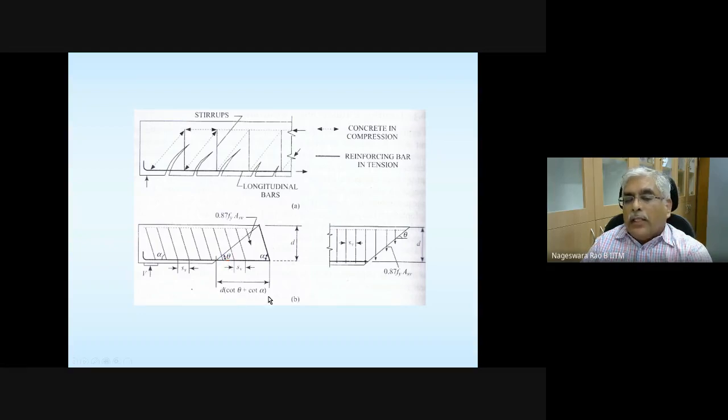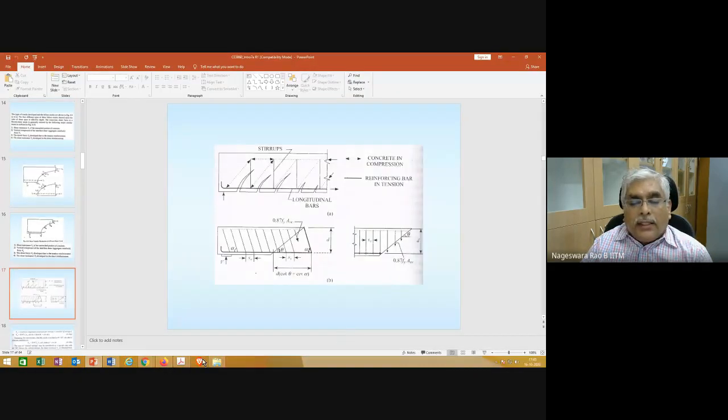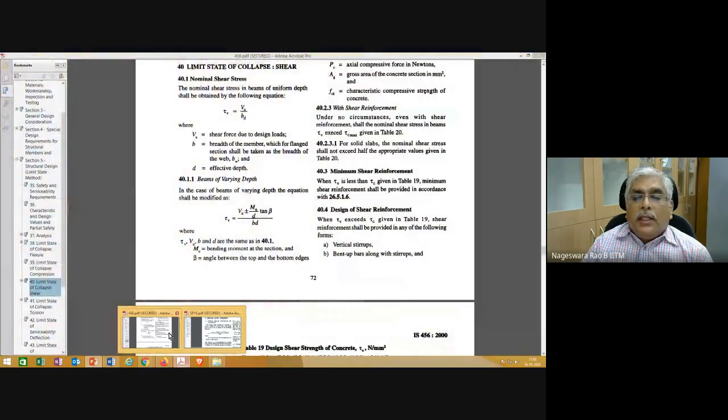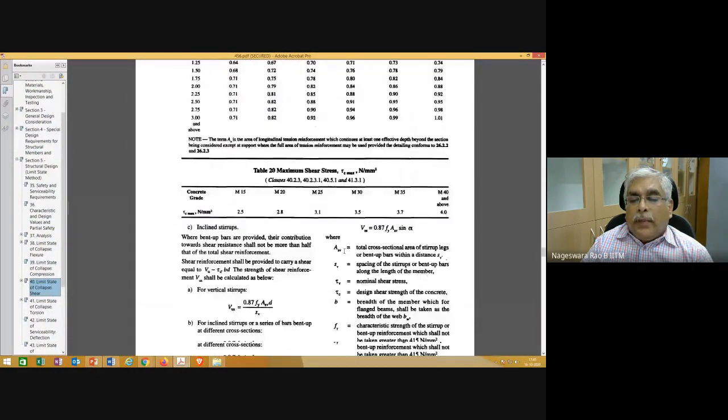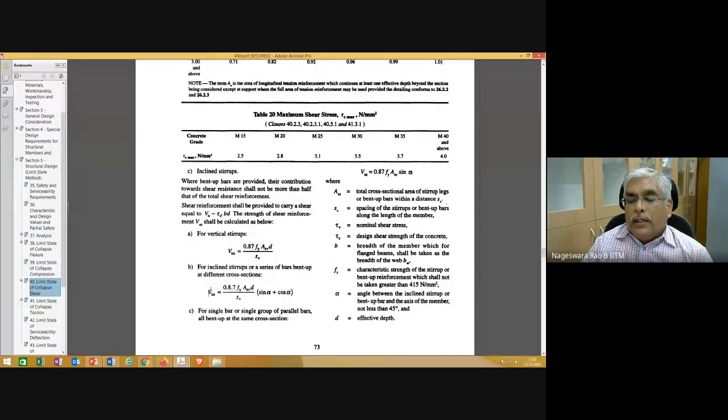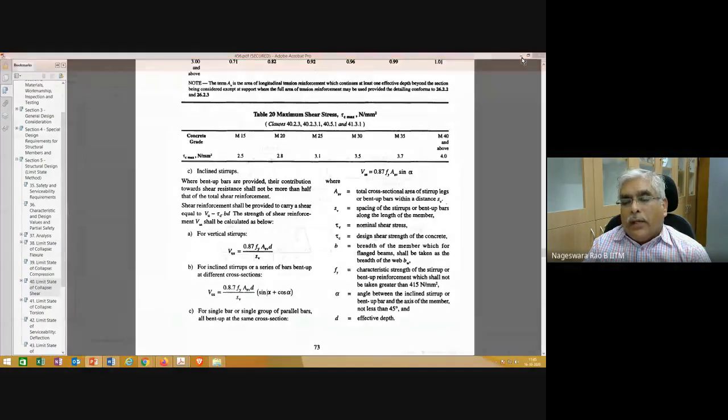Okay, so if you understood that, that is the equation that is given in page 73. But there is a small difference here. In the equation that we looked at, we have cot alpha plus cot theta. Anyway, we'll see that. Let me proceed further, then you will be able to get this equation from the equation that we looked at.